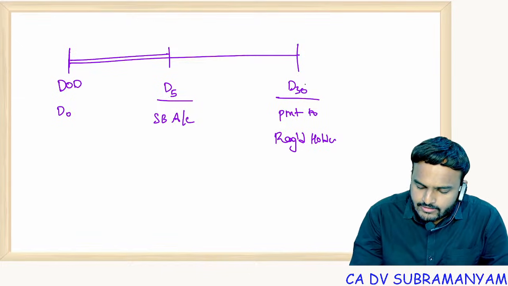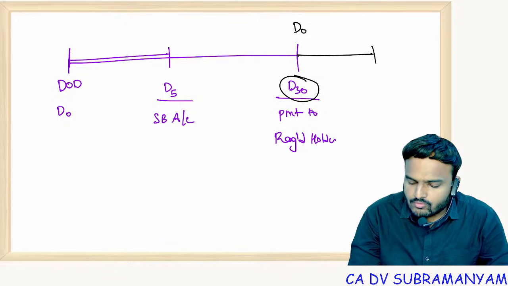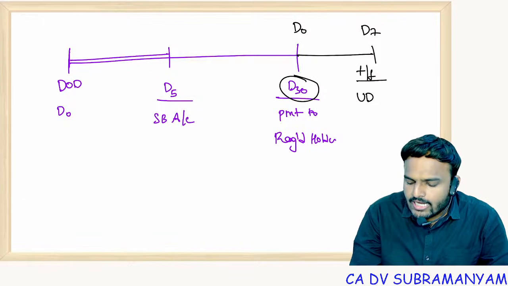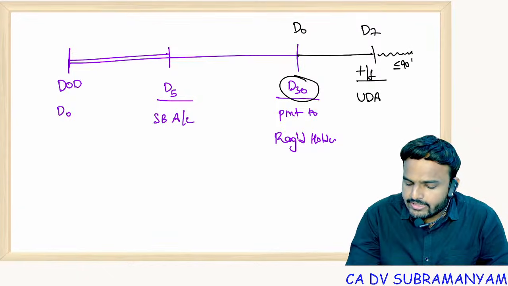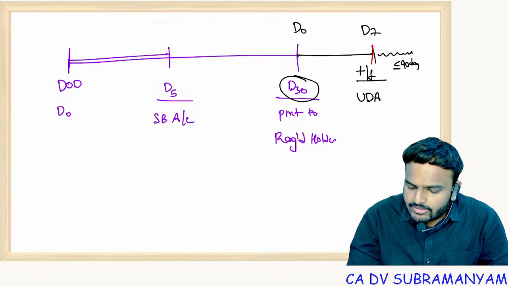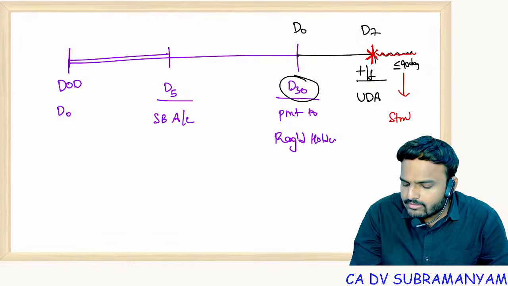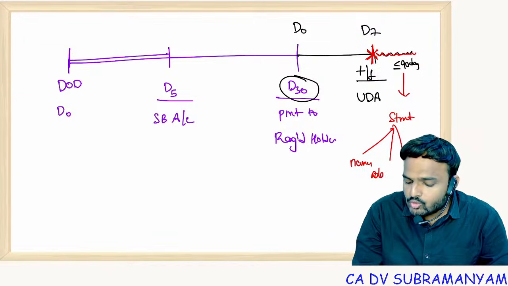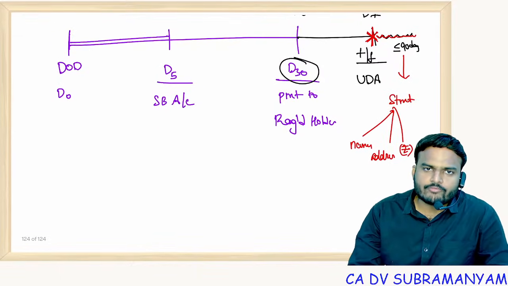Next, from this day 30, I'll assume it as day 0. From this date onwards, by day 7, transfer unpaid or unclaimed dividends to the unpaid dividend account. And from here onwards, within 90 days, from the date you transfer to the unpaid dividend account, prepare a statement which contains 3 particulars. What are those 3 particulars? Names, latest known address, and dividend amount due. Publish it on 2 websites, company website and government notified websites.